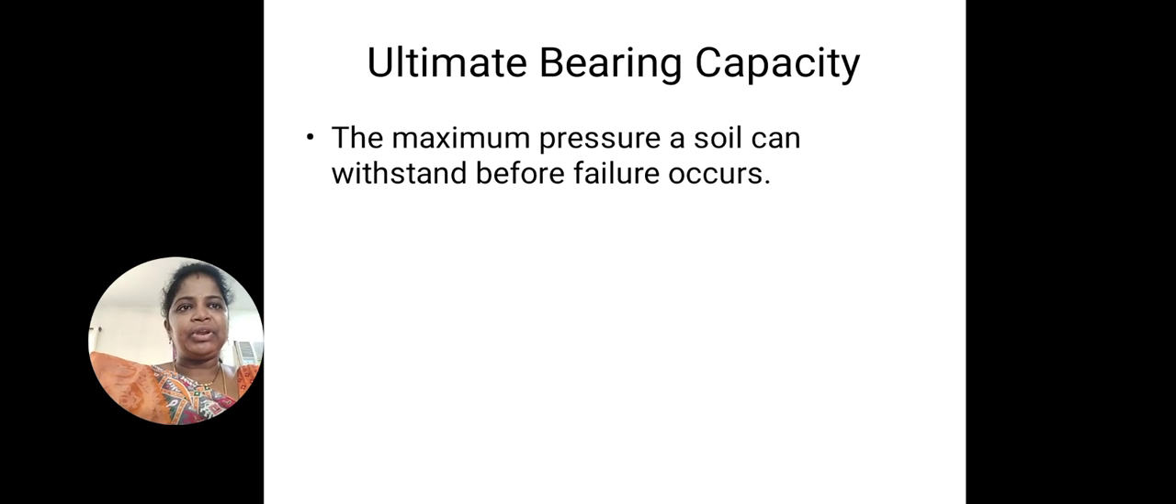The maximum pressure a soil can withstand before failure occurs. Till the edge of failure, what is the pressure the soil can bear? That means above that, even a small milligram of pressure leads to failure. Just before failure occurs, the maximum pressure that the soil is going to withstand is considered as ultimate bearing capacity.